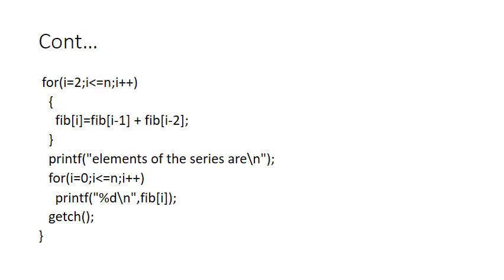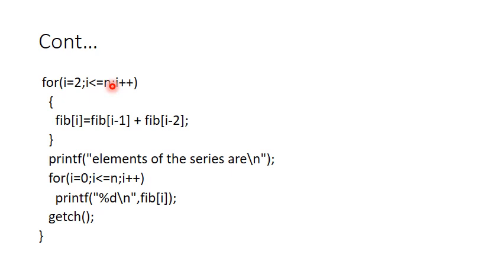That is, I am starting from 2, and then I am going till the value of n in my series. Till I reach the value of n, I will go on calculating the new numbers of my Fibonacci series, and I will be keeping them in my array. And this is my array. I have defined this array as 100. That is, I have a provision to print 100 elements in my Fibonacci series. But out of 100, I am asking the user to enter only n, which is a subset of 100.